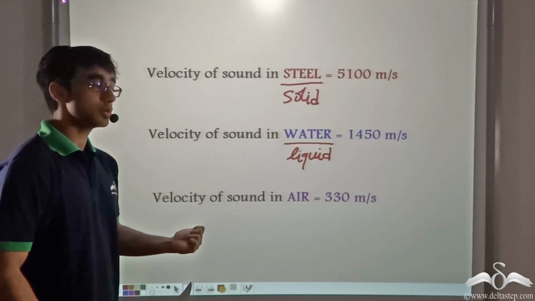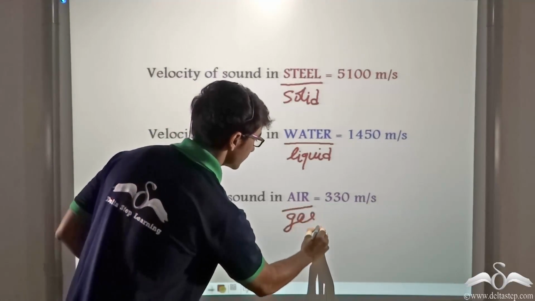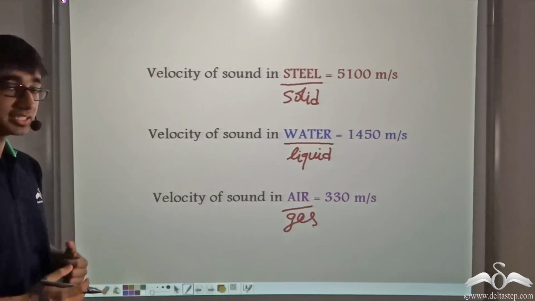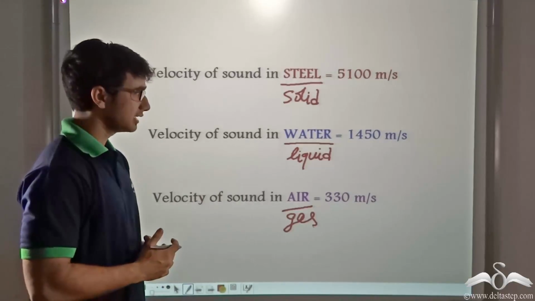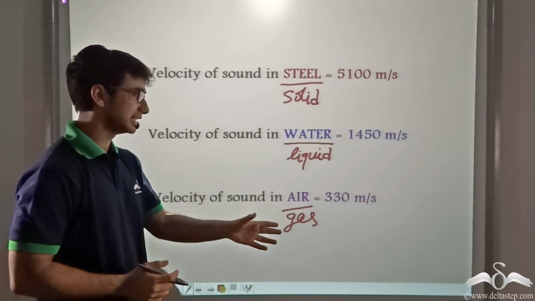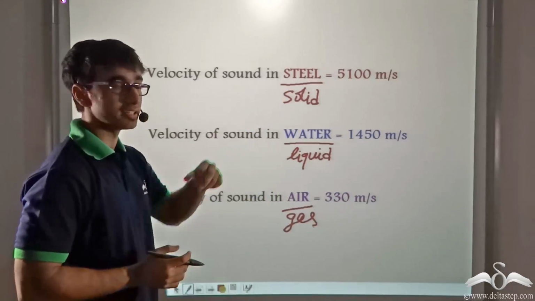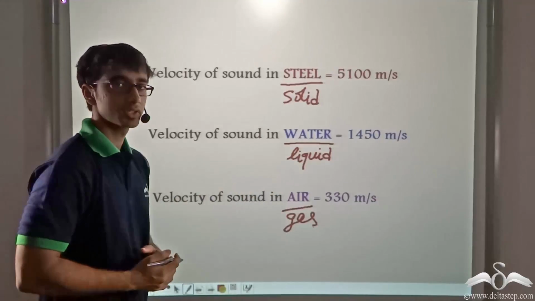And the velocity of sound in air, which is a gas, is 330 meters per second. Now you can see that the velocity of sound in water is almost 5 times that in air, and the velocity of sound in steel is almost 4 times that in water.